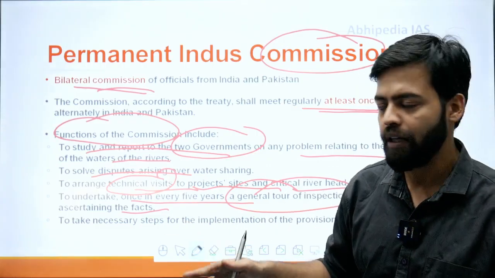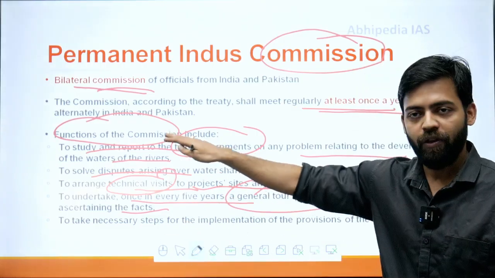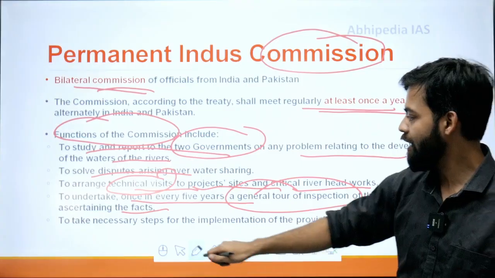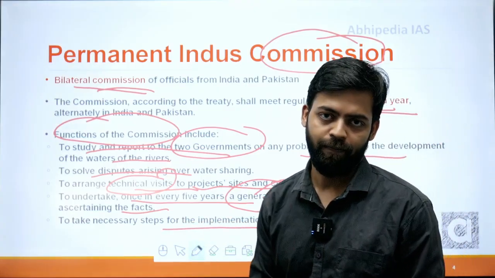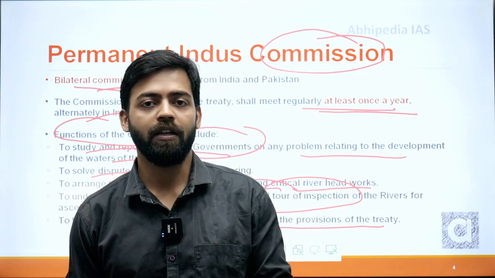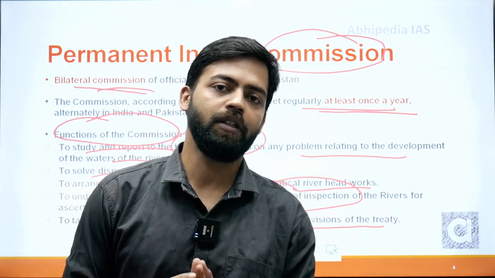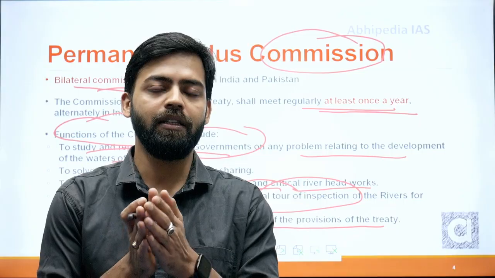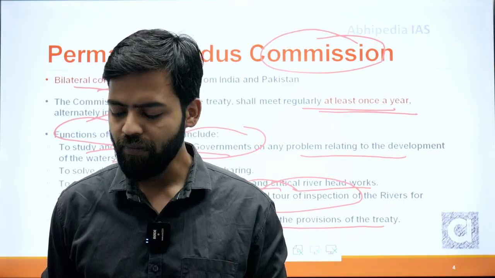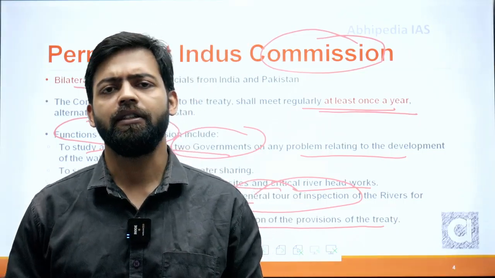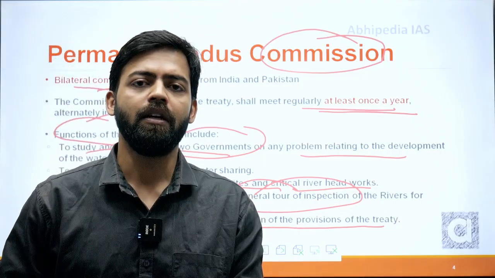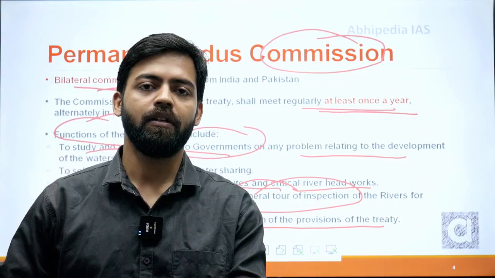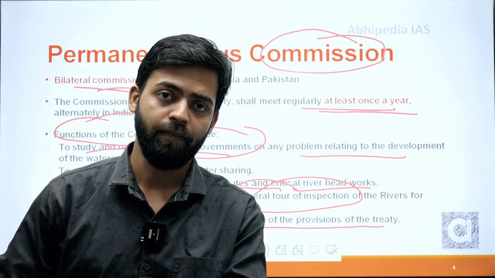So all those things are basically the functions of the commission, along with any necessary steps for the implementation of the provisions of the treaty. So whatever provisions are there, the first step of the treaty is basically the Permanent Indus Commission. Although in some instances in history, the Permanent Indus Commission has delayed its meeting, this is the first time where it gets suspended.